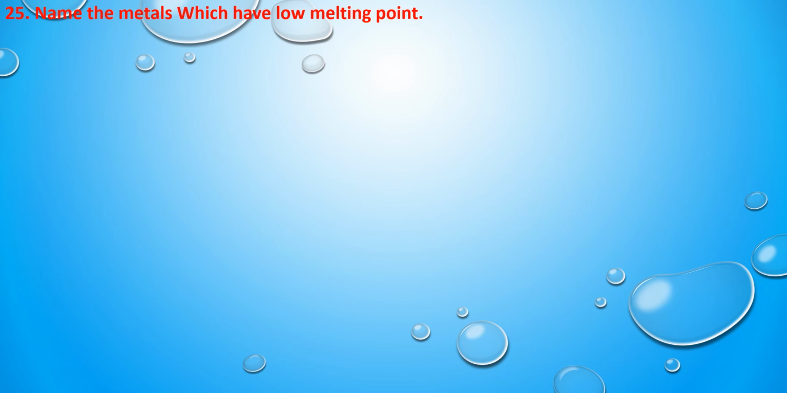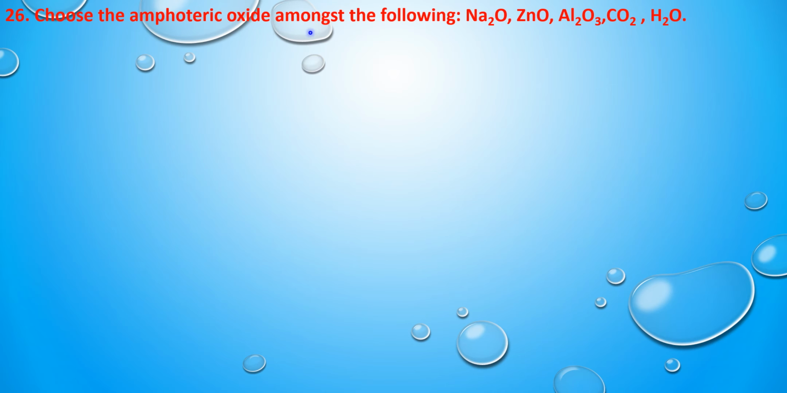Next question is, name the metals which have low melting point. The two metals which are having low melting point are gallium and cesium. So these are having less melting point than the body temperature, that is 37 degrees Celsius. Next question is, choose the amphoteric oxides among the following: sodium oxide, zinc oxide, aluminum oxide, carbon dioxide